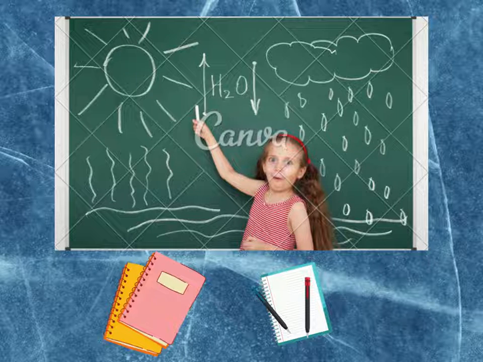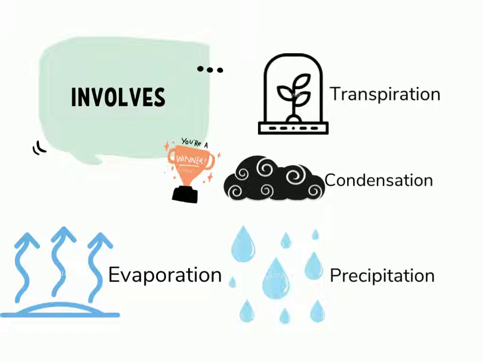Because of the hydrological cycle, we get clouds, and because of clouds, we get precipitation in the form of rain or snow. So, there are three main processes involved in the hydrological cycle or the water cycle. Firstly, evaporation or transpiration. As we all know, water gets into the atmosphere, but how does water get into the atmosphere? Well, it gets into the atmosphere because of two reasons. Firstly, evaporation, and second, transpiration.